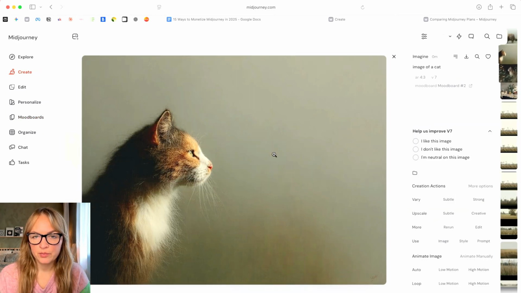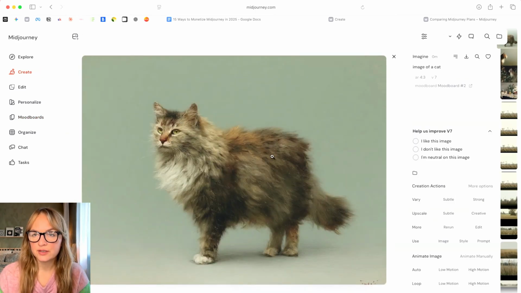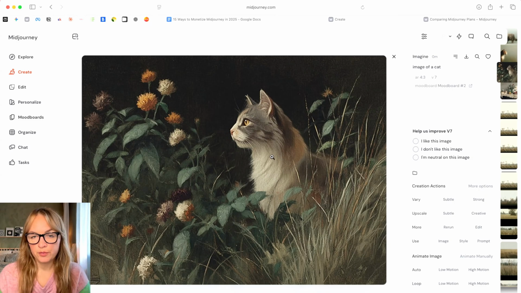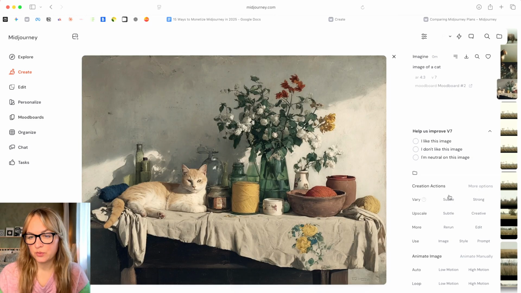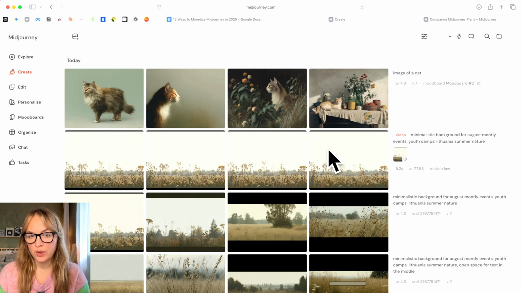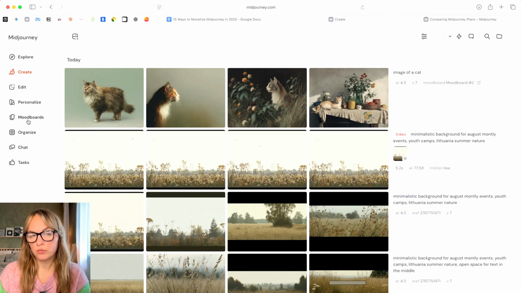So we have a couple of images. I think it captured the aesthetics quite well. And from here, of course, we can iterate and play around with it in multiple different ways. But this is how the mood board can work.